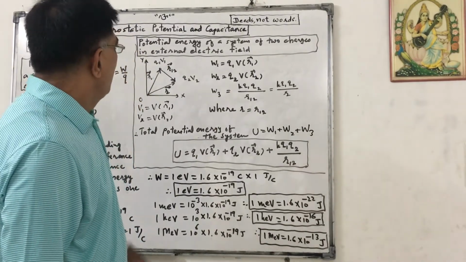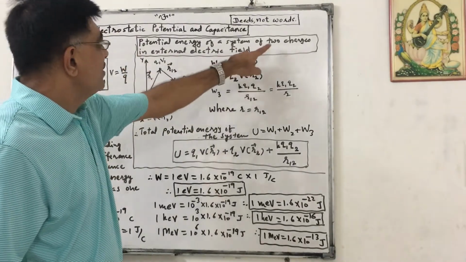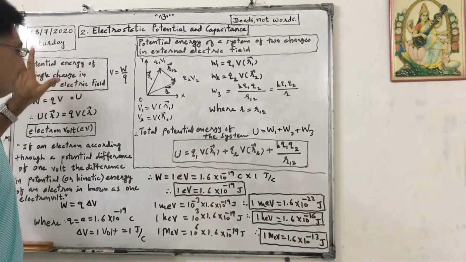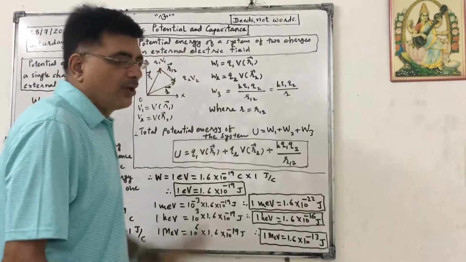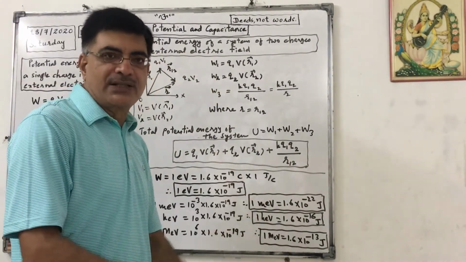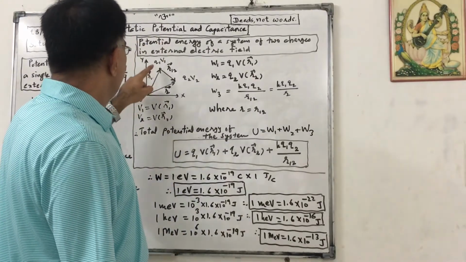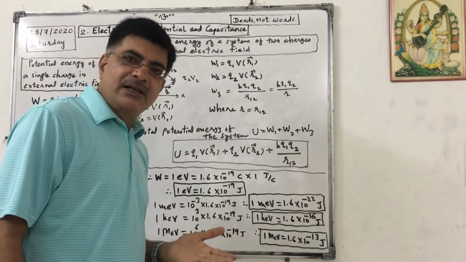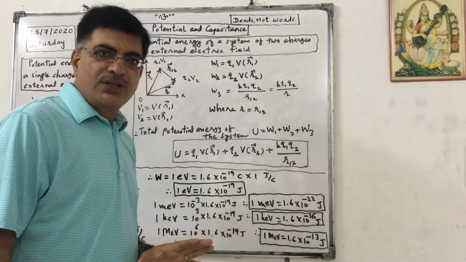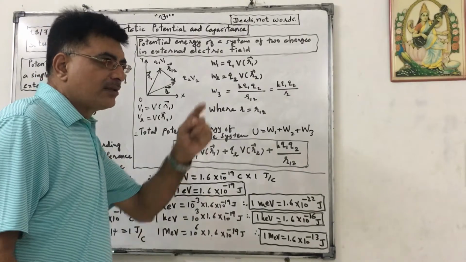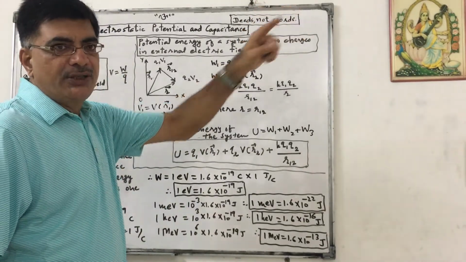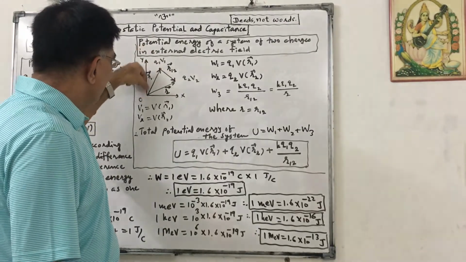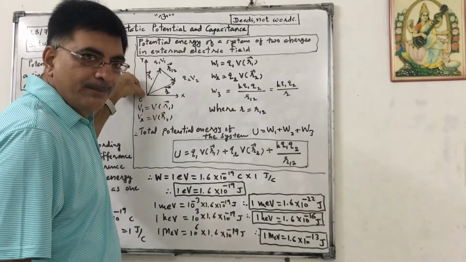Now this is the potential energy of a system of two charges in an external electric field. This was the energy of a single charge. This is of two charges, a system of two charges. So these are two charges, Q1 and Q2. There is already an electric field existing, and I want to bring charge Q1 from infinity to this point, which is located at position vector small r1 with respect to O.